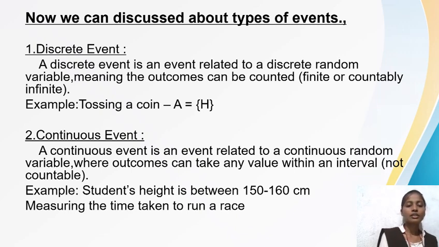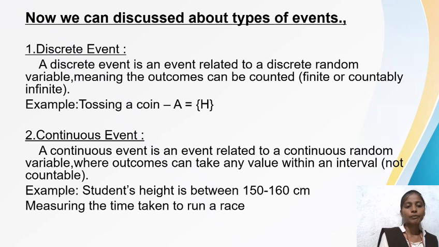Firstly, we can discuss discrete event. A discrete event is an event related to a discrete random variable, meaning the outcomes can be counted, finite, or countably infinite. For example, tossing a coin, A = H.